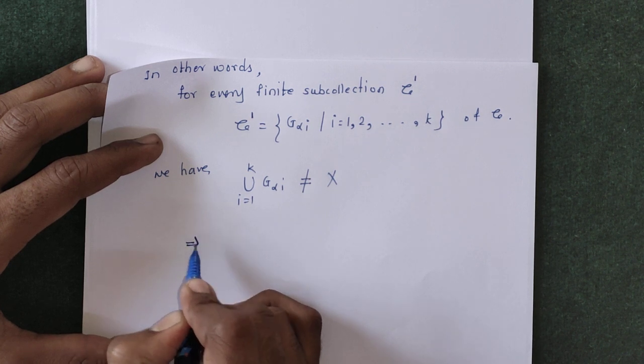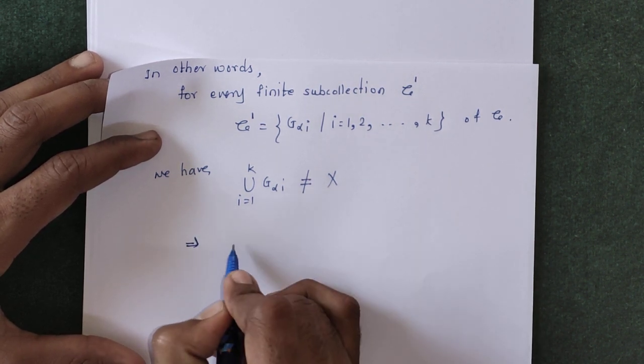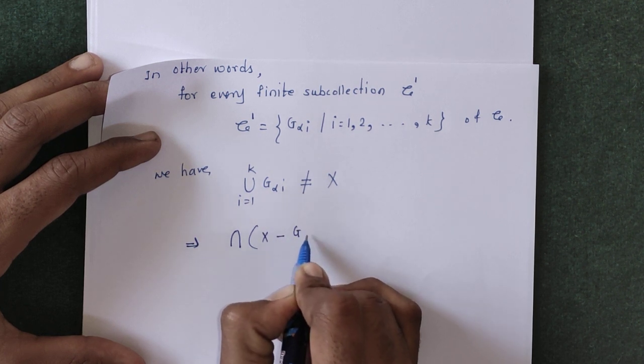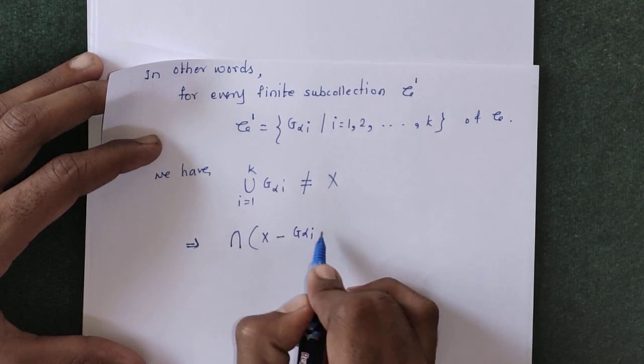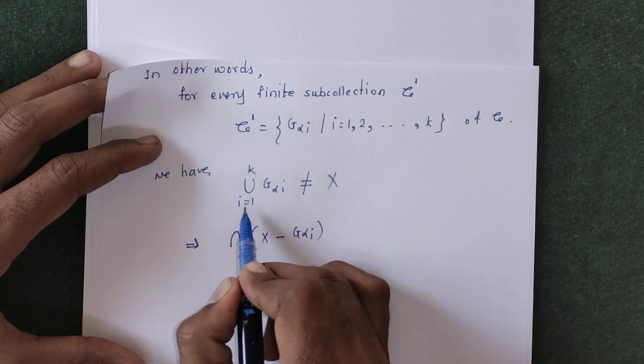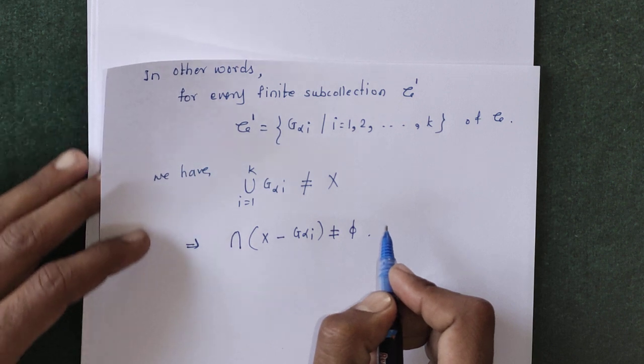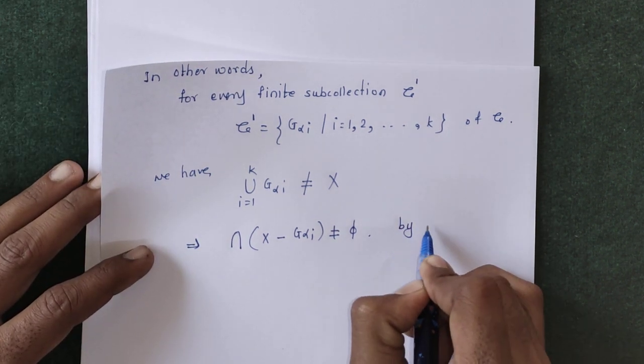So this implies, using De Morgan's law, the intersection of x minus G alpha i, this finite intersection with i running from 1 to k, is not equal to phi, by using De Morgan's law.